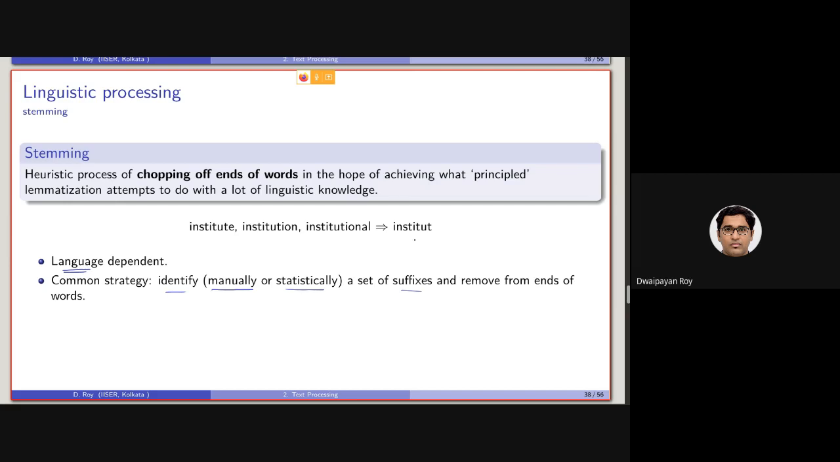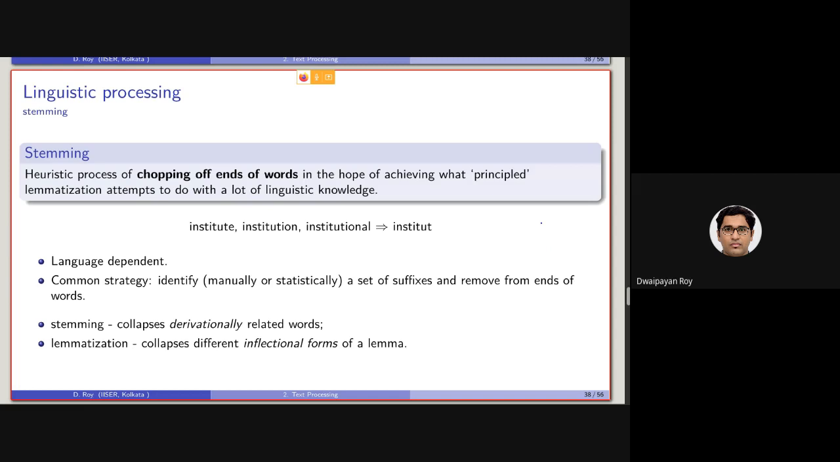such as SSES, which will be transformed into SS. As we know, if the term is process, the plural will be processes, right? So this will actually need to be chopped off. All right.